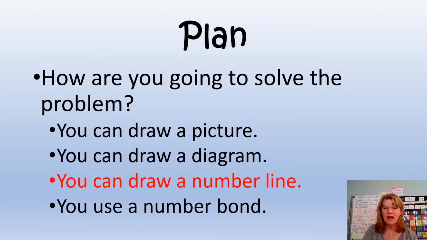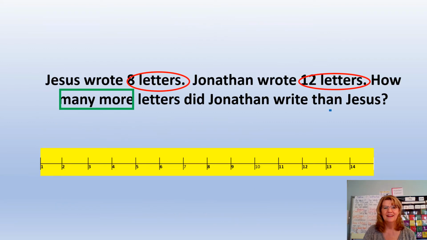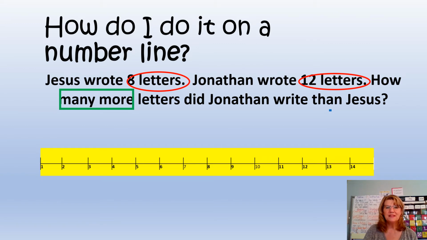Can you draw a number line? Sure you can. How do I do it on a number line? Well, read the story problem again. Jesus wrote 8 letters. Jonathan wrote 12 letters. How many more letters did Jonathan write than Jesus? Well, we're going to start on 8 because that's how many letters Jesus wrote. And we have to get to 12. So let's hop till we get to 12 and count how many hops. We had to hop 4 times.